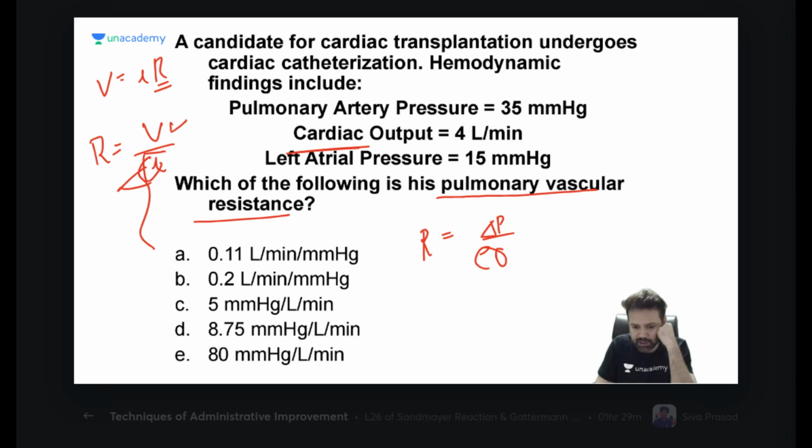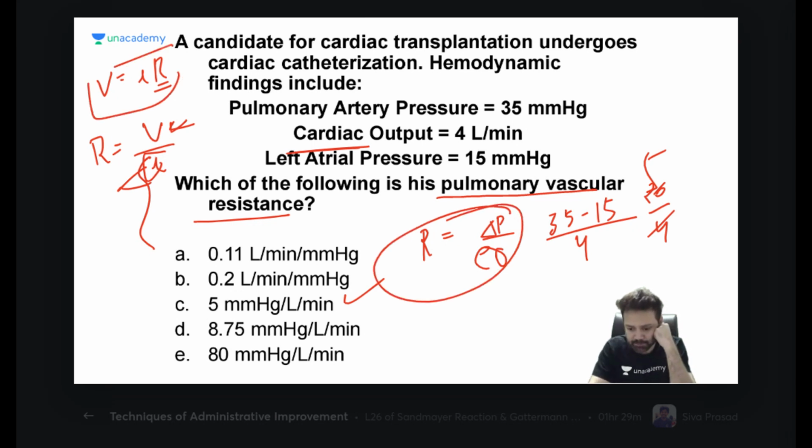And this is the voltage change or pressure change. So 35 minus 15 upon 4, it comes to 5 mm Hg. So it's a derivation of your Ohm's law itself, because this formula comes from Ohm's law.